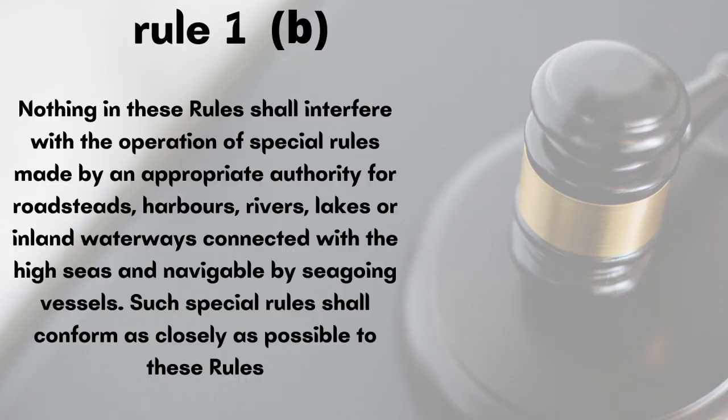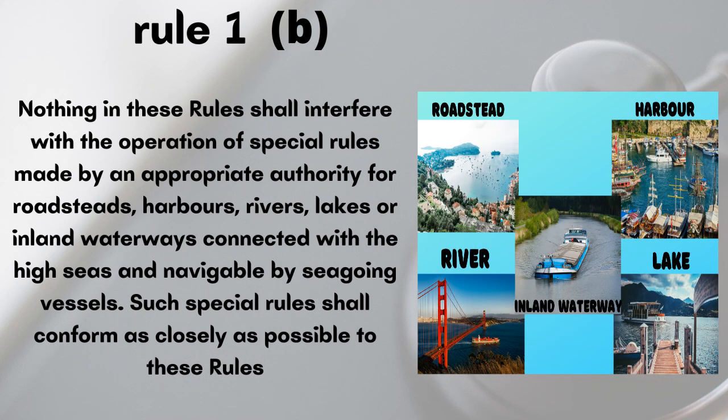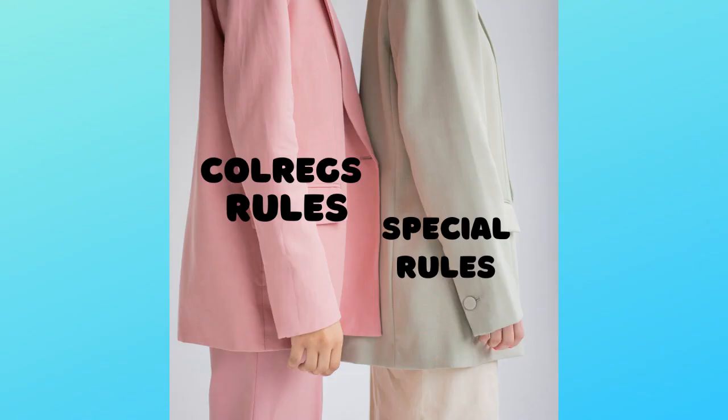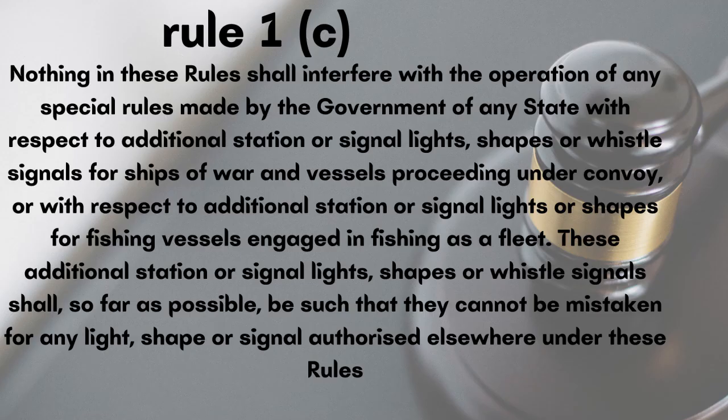Rule 1b says that the controlling authority can make special rules for roadsteads, harbours, rivers, lakes or inland waterways which is connected with high seas and navigable by seagoing vessels. But these rules shall be as similar as possible to ROR rules, and ROR cannot interfere with the operation of these rules. Coming to Rule 1c, Rule 1c says that the government of any country can make special rules with